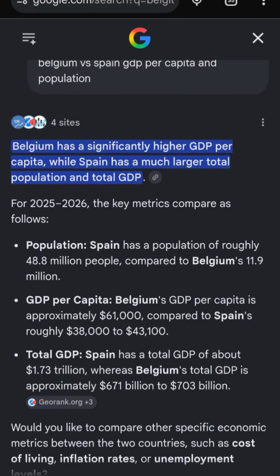Wealth and population are the biggest factors in determining the potential a country has to be good at anything. It doesn't determine how good a country is at anything, it determines the potential. However, the more potential a country has, the easier it is for them to be good at something.